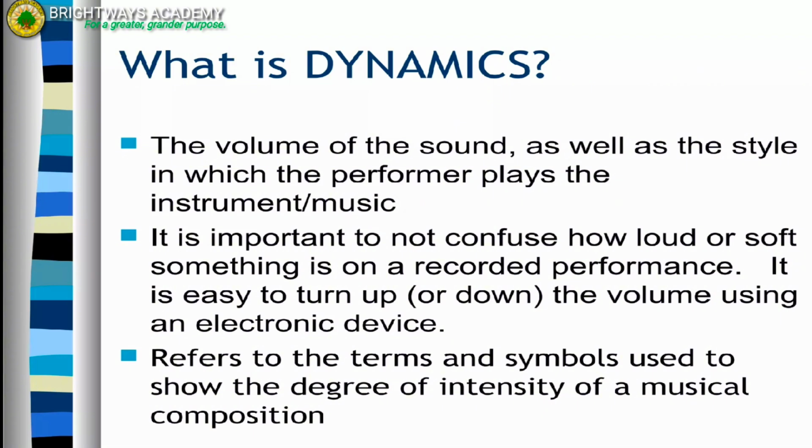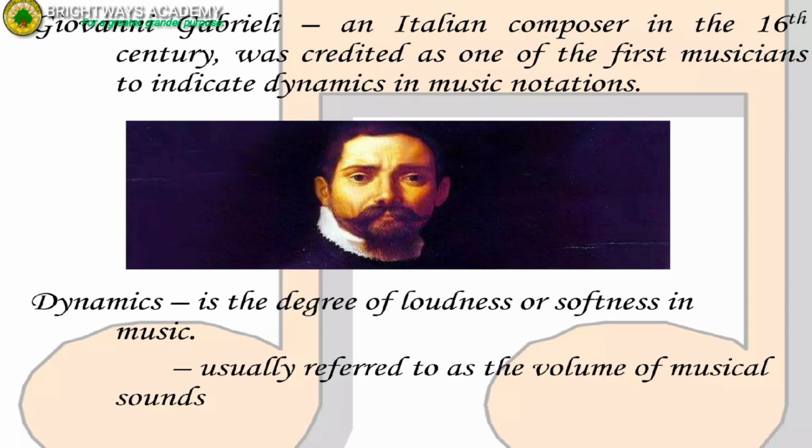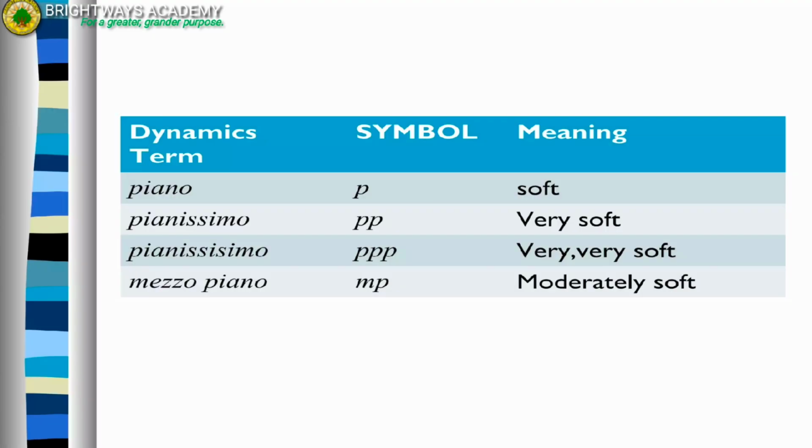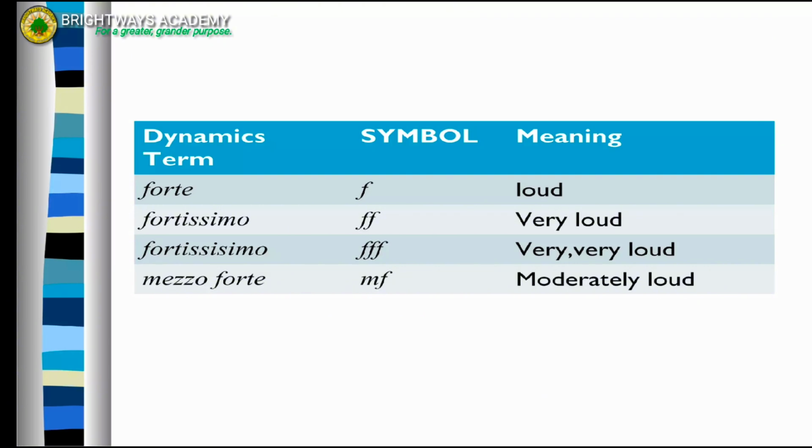It also refers to the terms and symbols used to show the degree of intensity of a musical composition. Giovanni Gabrieli, an Italian composer in the 16th century, was credited as one of the first musicians to indicate dynamics in the music notations. According to him, dynamics is the degree of loudness or softness in music, usually referred to as the volume of musical sounds. So these are the dynamics terms and symbols and also their meanings. In every dynamics term we have a meaning. It will be loud, very loud, soft, and anything else.